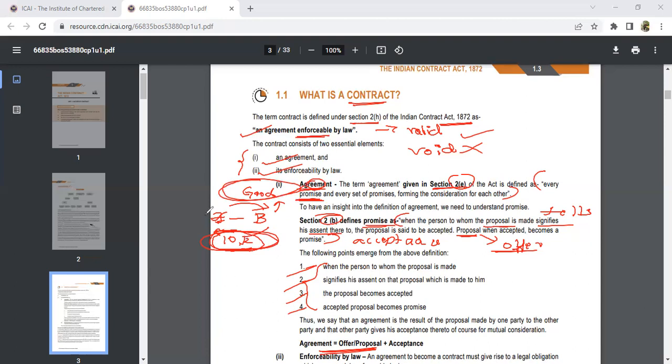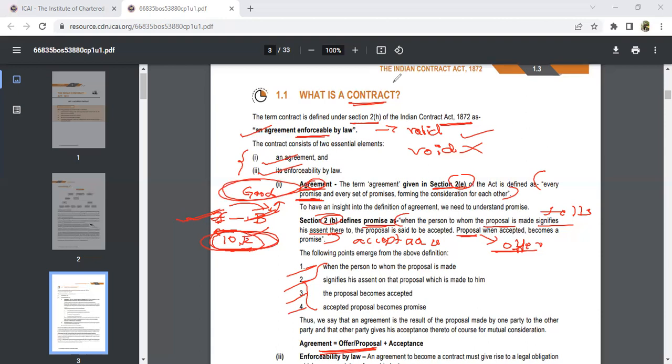If A and B want to make an agreement, A should be there and B should be there. Why should A be there? To give an offer. Why does B have to be there? To accept the offer from A. When the offerer and the acceptor, these two people, are there, only then can the agreement be made. If not, the agreement cannot be made.